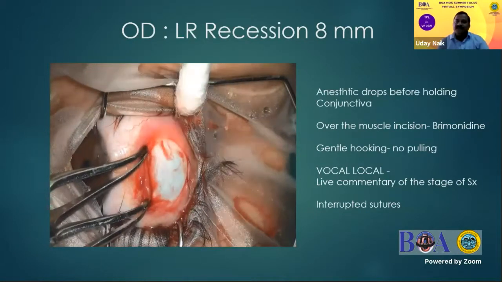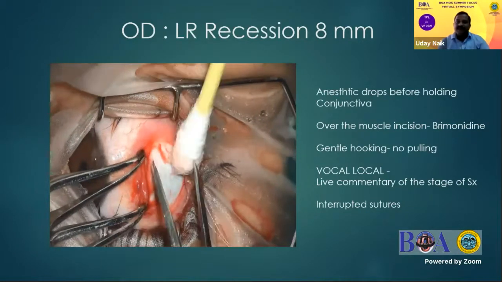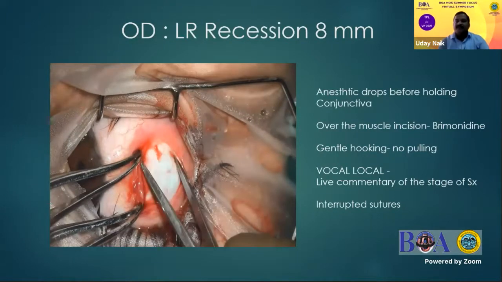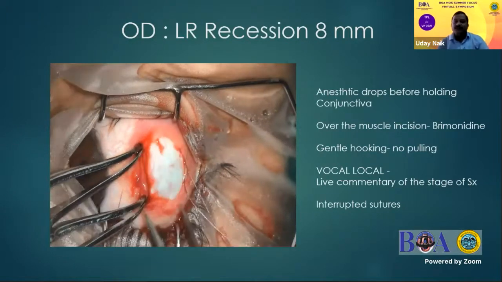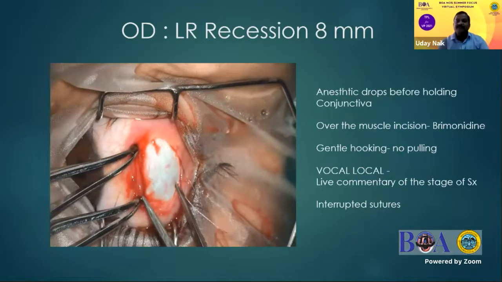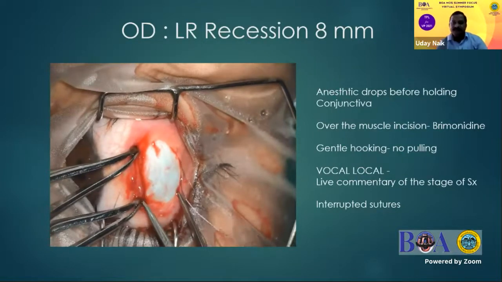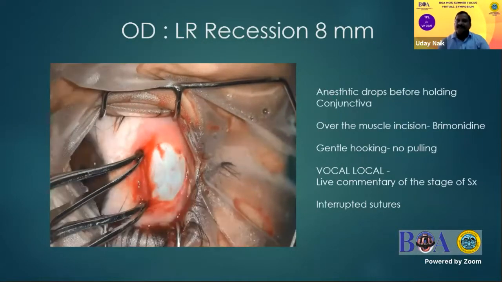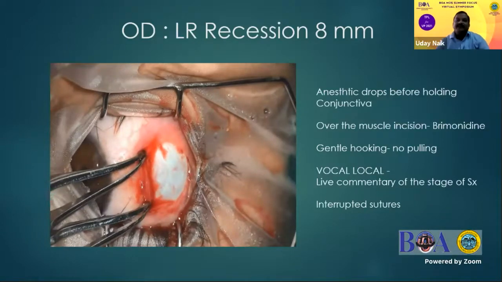One important thing in topical anesthesia is that you have to continuously give vocal local anesthesia. That means you keep talking with the patient, so that the patient's cooperation increases as time passes.